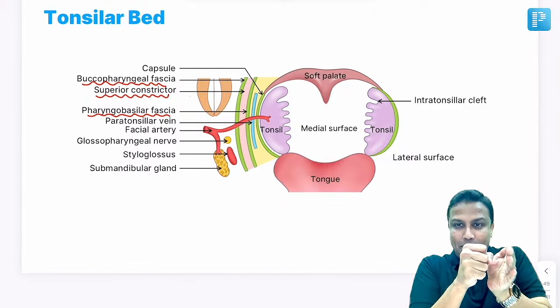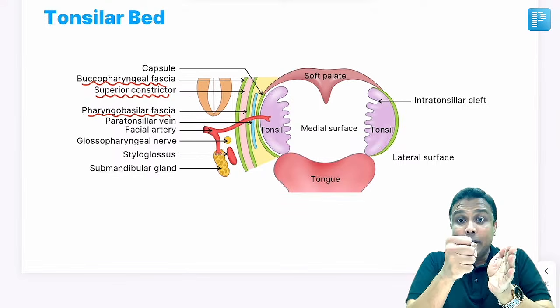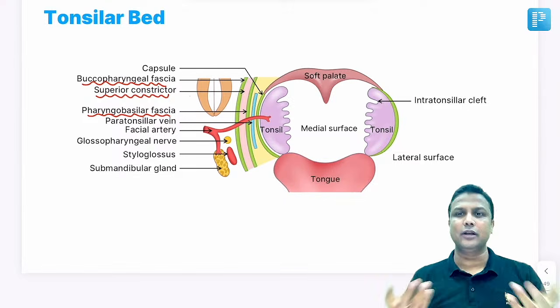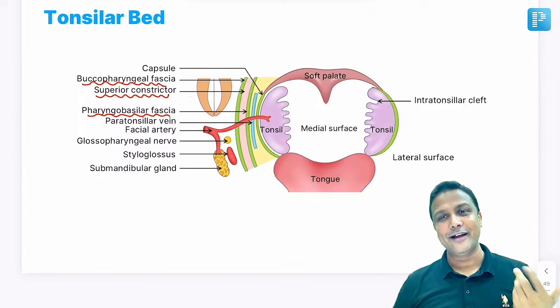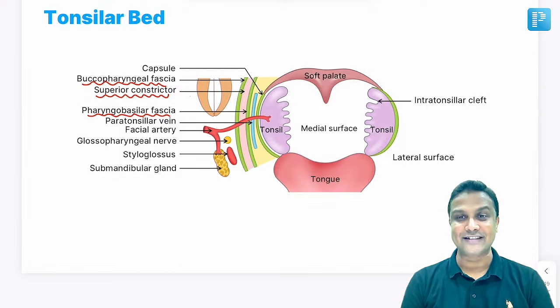Tonsil is kept inside a muscle there, and that muscle is having one fascia inside, one fascia outside. Now, the capsule over the tonsil and the muscle have a space between them, of course surrounding the tonsil: the paratonsillar space, having a vein there, the paratonsillar vein. That will make your life easier.